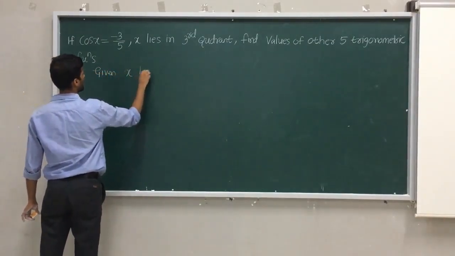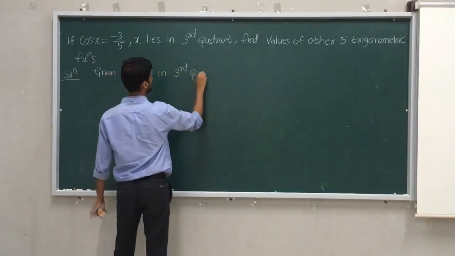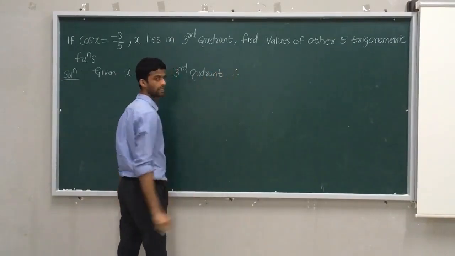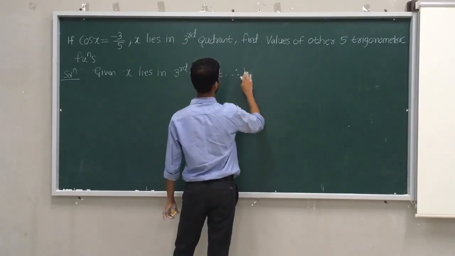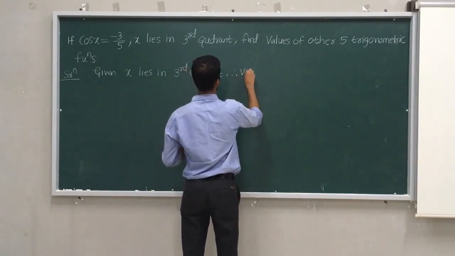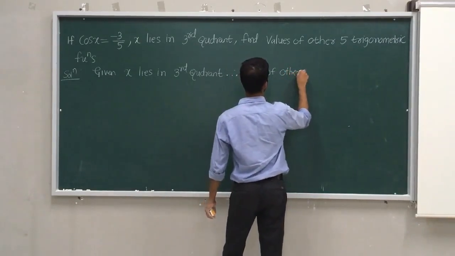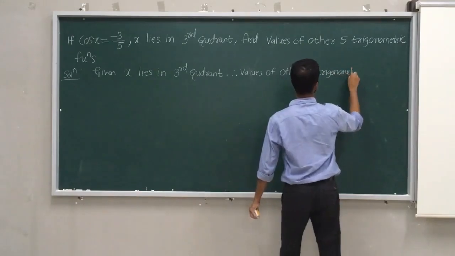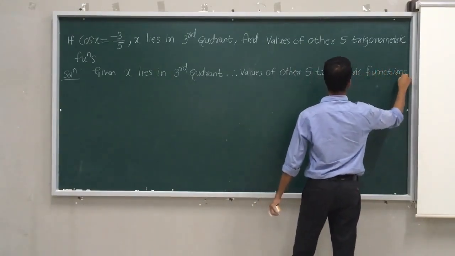Given x lies in the third quadrant. Therefore, values of the other 5 trigonometric functions are as follows.